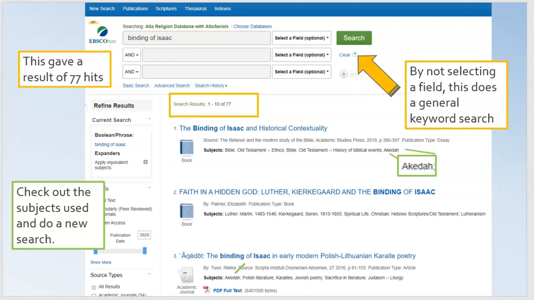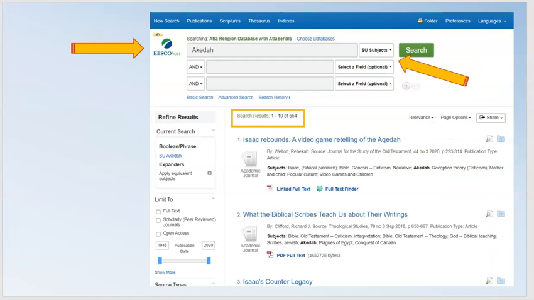So what I'm going to do is look at the subjects that are listed for the items, and I can see that the subject term Akedah is used. And so I'm going to do a new search with the subject heading Akedah. So you can see here I have it under SU, subjects,